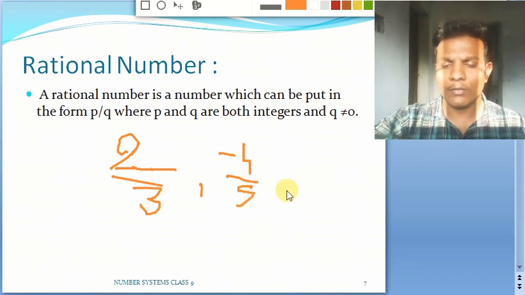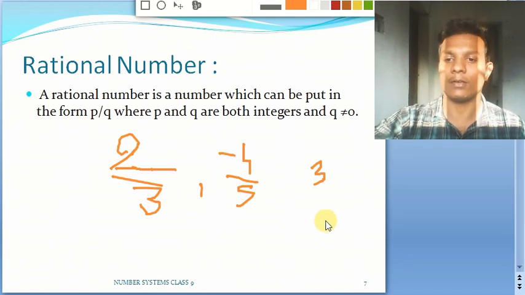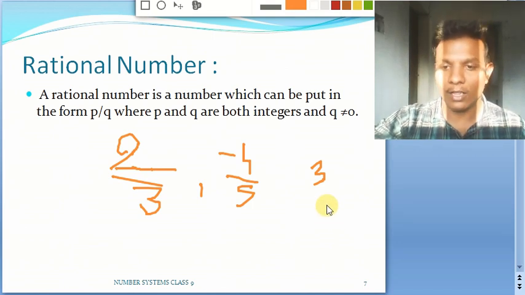So then you might be having a doubt. Suppose my number is simply 3, can I call this a rational number? Yes, I can. Why? Because if nothing is there in the denominator, I can assume 1. So now it will come to the form p by q, where our q will become 1.